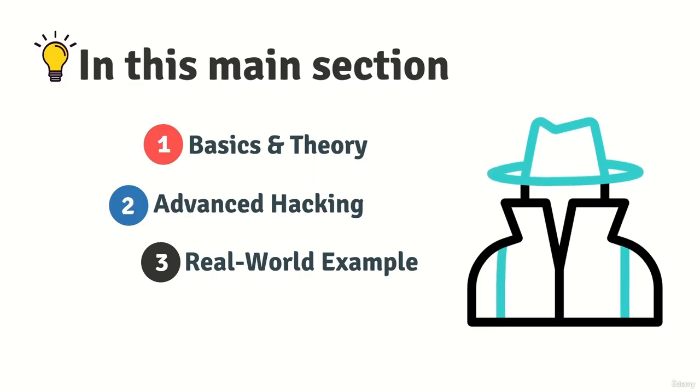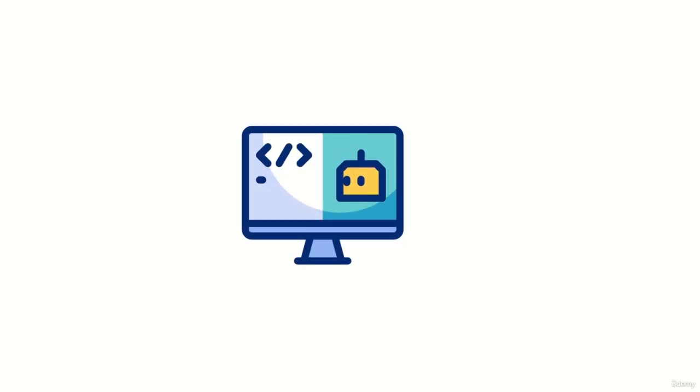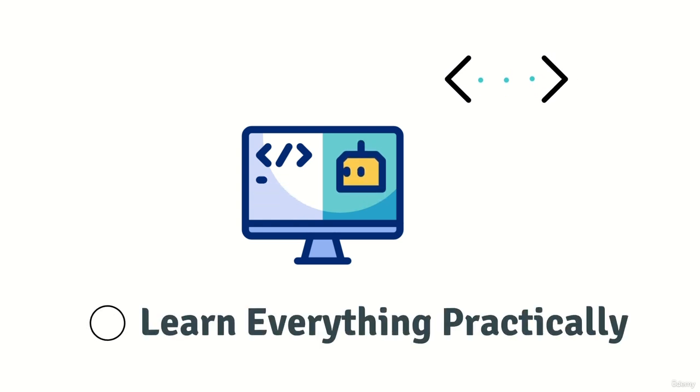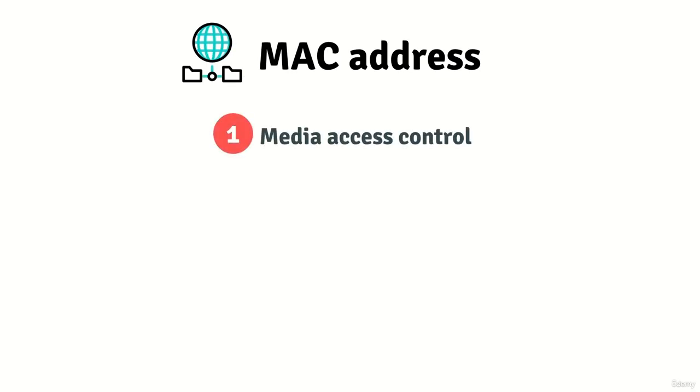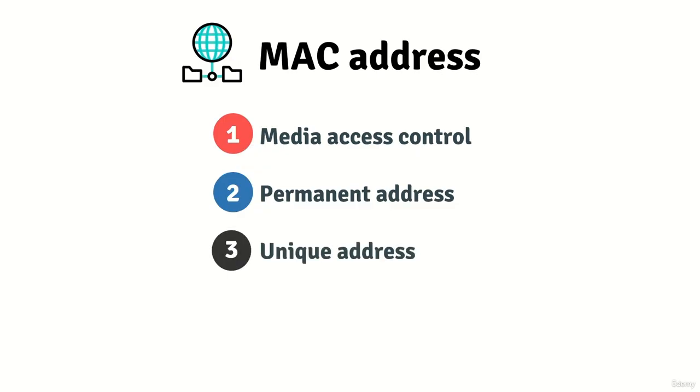So now, as mentioned previously, this course is a highly practical course. So you will be learning everything practically without neglecting the basics. What is a MAC address? It is media access control. It is a permanent address assigned to network interfaces by the manufacturer of the device. Also, it is a unique address for each device. Therefore, a hacker can get caught easily if it isn't changed.